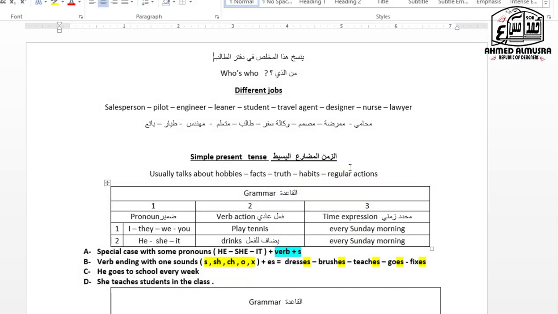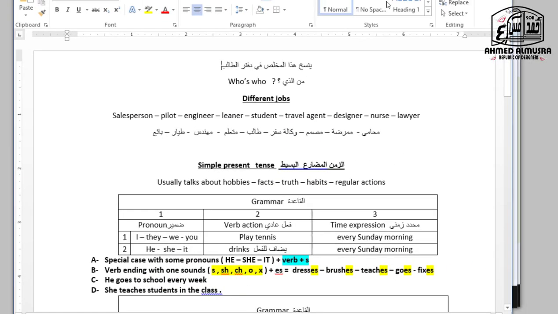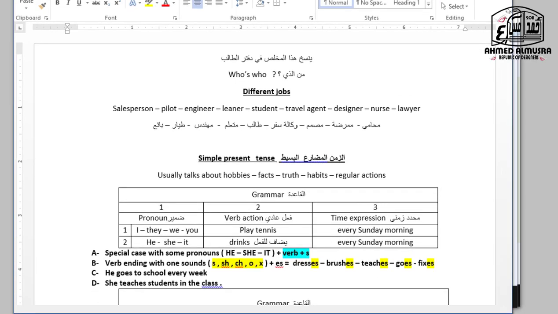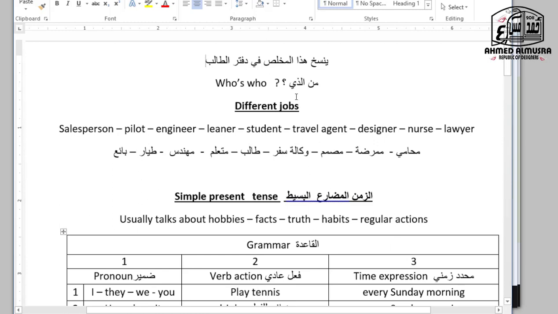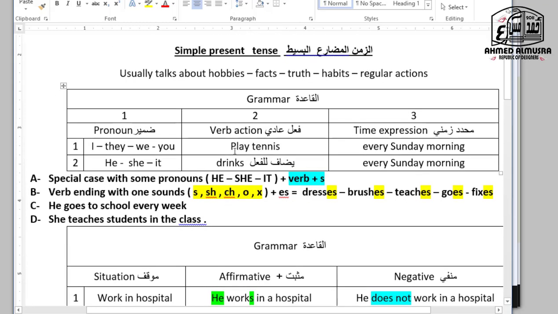So today I'm going to give you the details about this. So pay attention, my dear student, pay attention. So who's who? Different jobs: salesperson, pilot, engineer, learner, a student, travel agent, designer, nurse, and lawyer. Those are different jobs. So let us turn to the simple present tense.